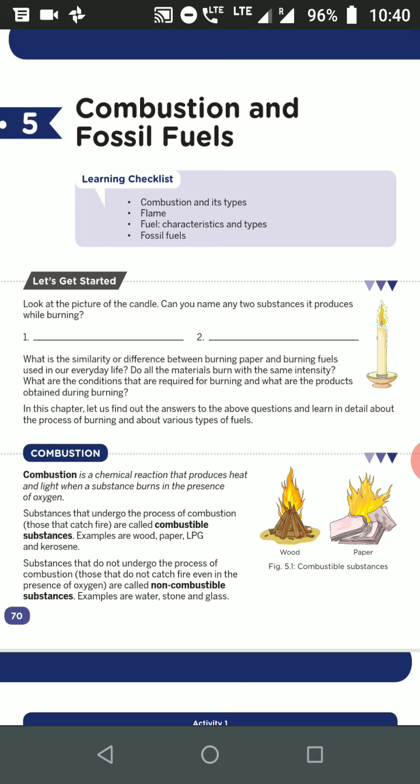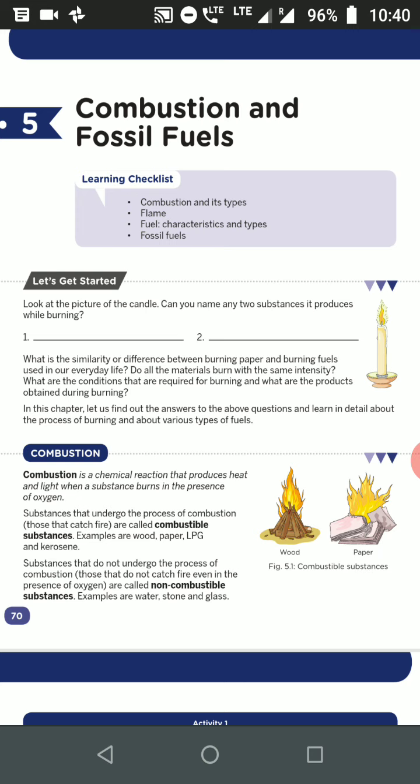What is combustion? Combustion is a chemical reaction that produces heat and light when a substance burns in the presence of oxygen. So when a substance is burned in the presence of oxygen, if it produces heat and light, it is called combustion. The substance that undergoes the process of combustion is called a combustible substance.